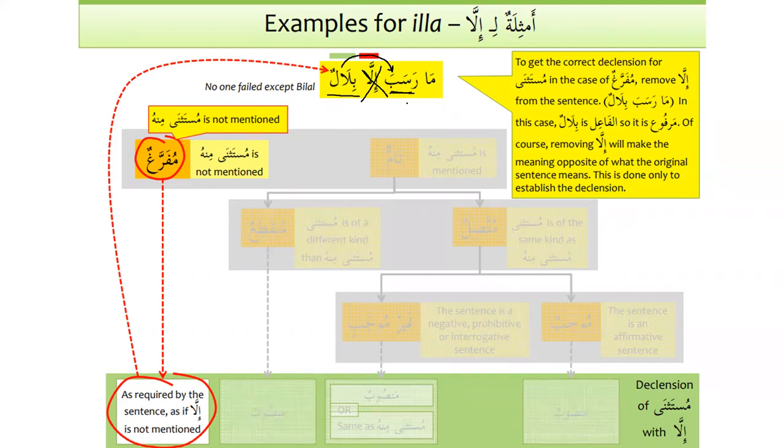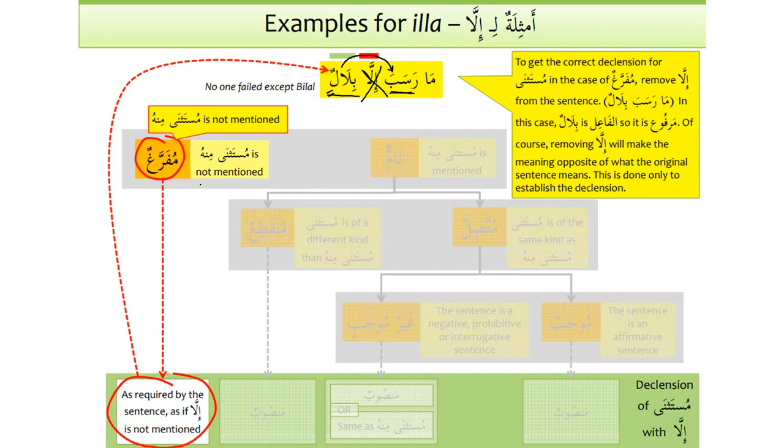Yeah, exactly. And we have to look for the amil, the doer. The amil will justify, or the amil will tell us. For example, if we have harf jar here, then Bilal will be majroor. Okay, so it depends on the amil that comes before illa, and according to that, we will see the ending of the noun that comes after illa.